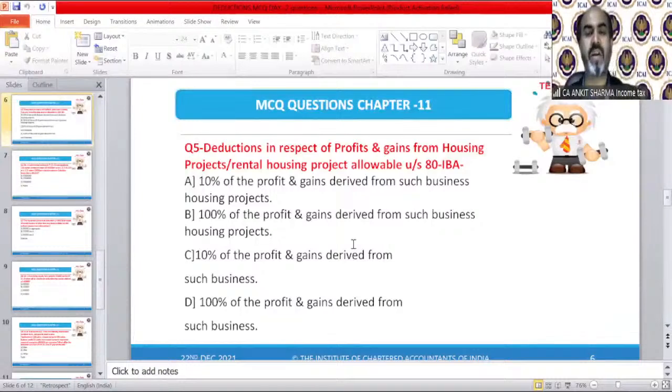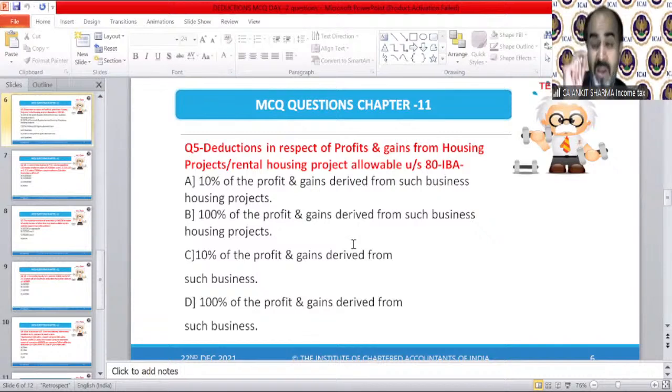Question 5. Deduction in respect of profit and gains from a housing project, rental housing project, allowed under section 80-IBA: is it 10% of the profit and gains derived from such business housing project, 100% of the profit and gains derived from such business housing project, 10% of the net profit and gain derived from such business, or 100% of profit and gains derived from such business?